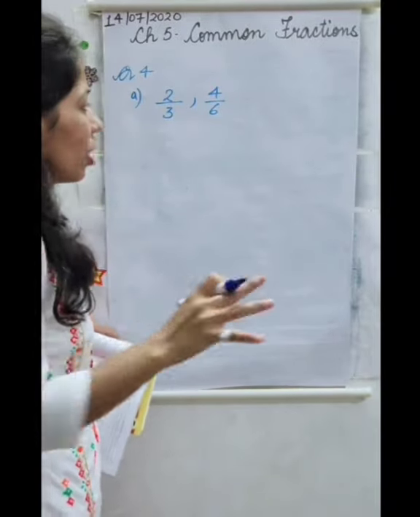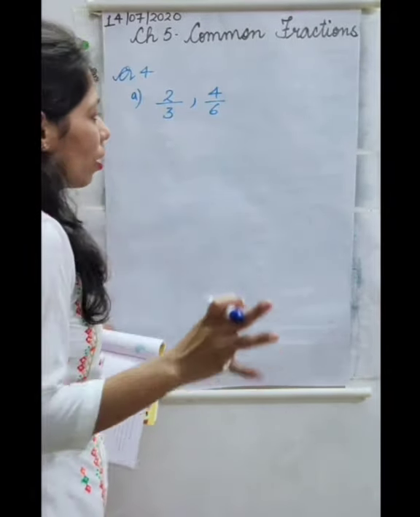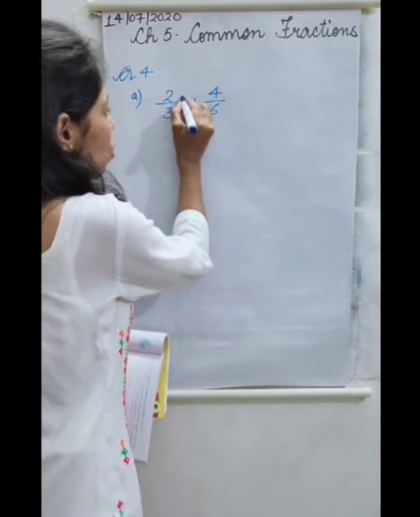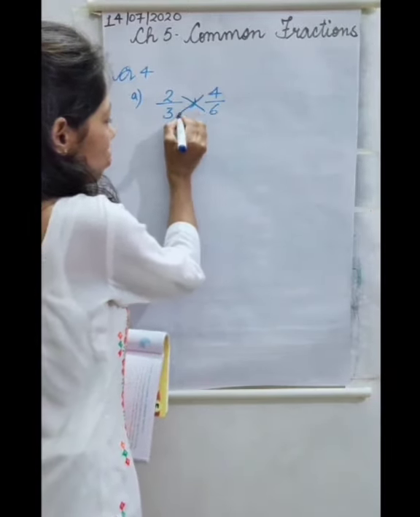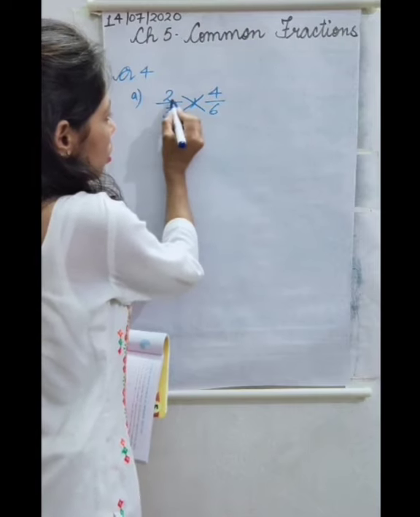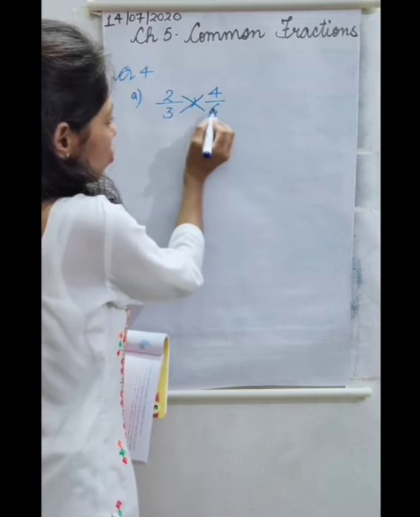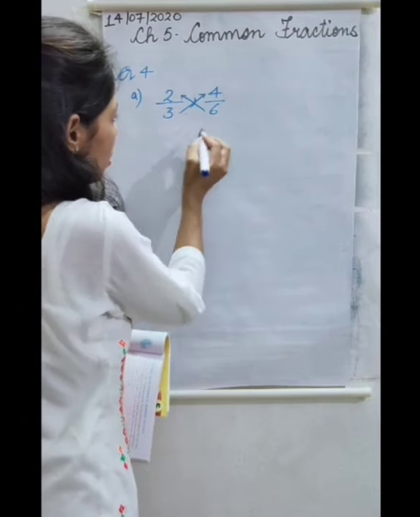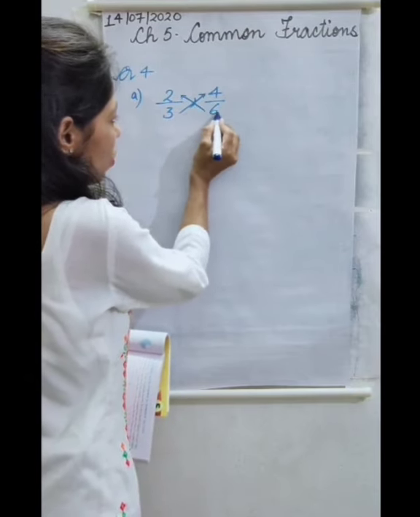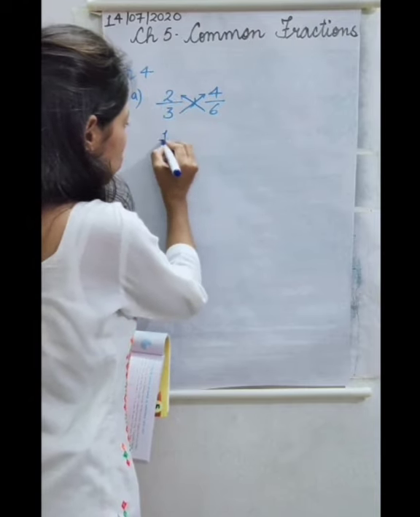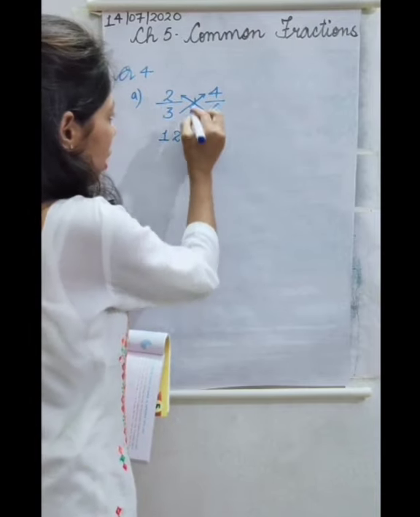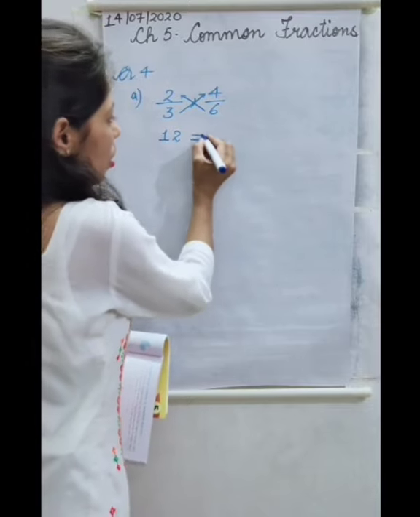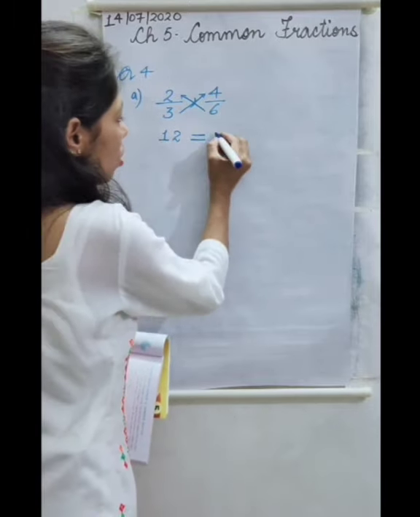So we have to check whether these are equivalent fractions or not. So how to find out? What we will do? We will just do cross multiplication. This numerator, we will multiply with this denominator, and this denominator with this numerator. So when we will multiply this 6 by 2, we will get 12 here. 6 2s are 12. In place of this cross multiplication sign, we will write equals to, then 3 4s are 12.